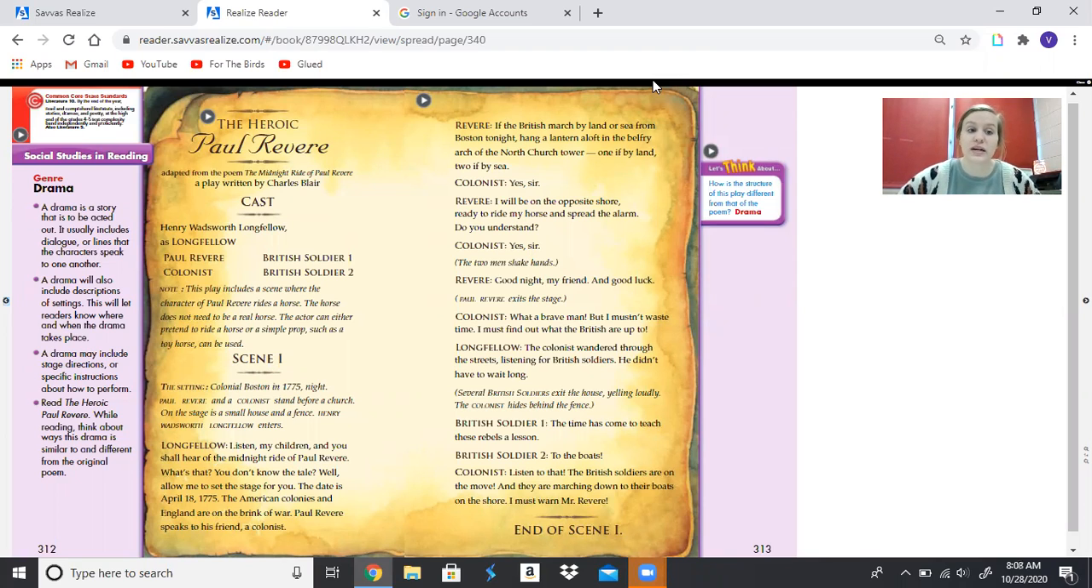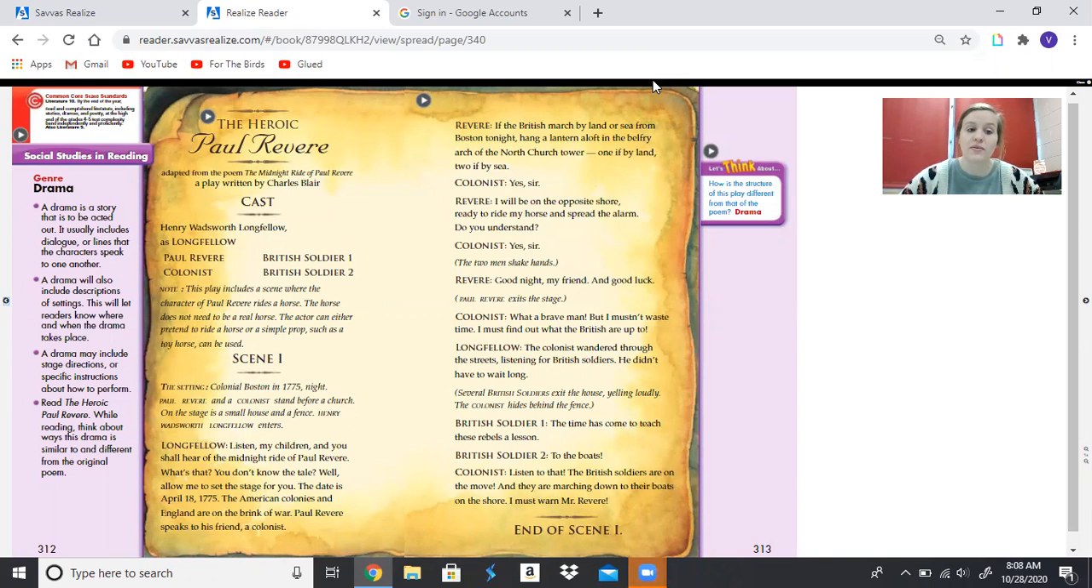A drama is a story that is to be acted out. It usually includes dialogue or lines that characters speak to one another. A drama will also include descriptions of settings. This will let readers know where and when the drama takes place. A drama may include stage directions or specific instructions about how to perform.